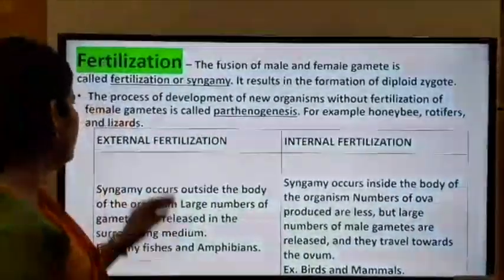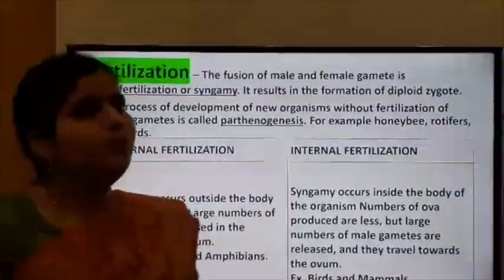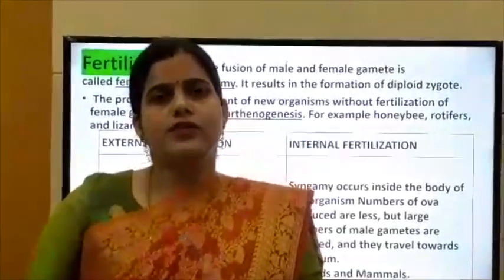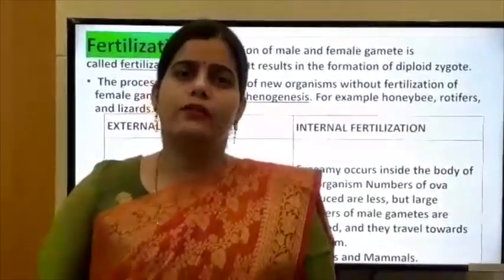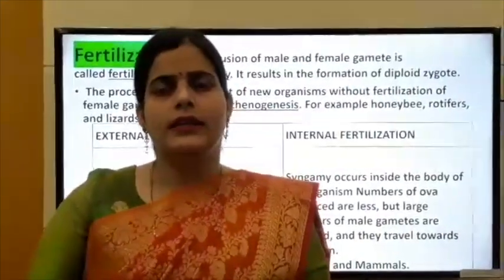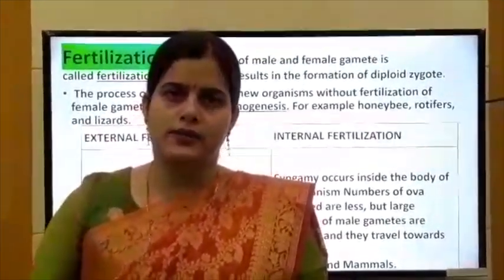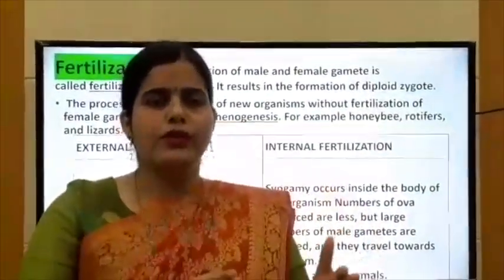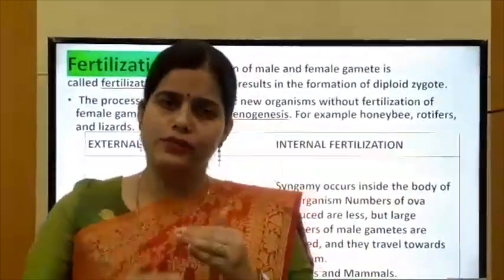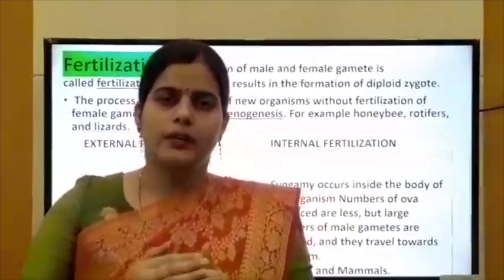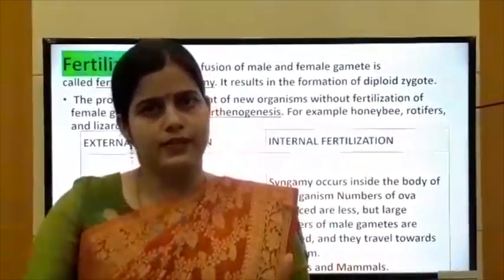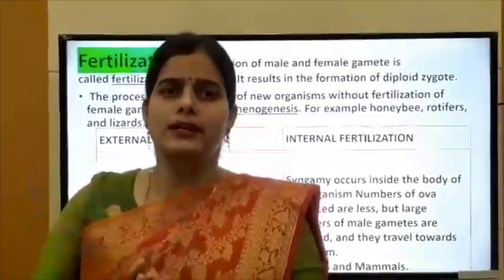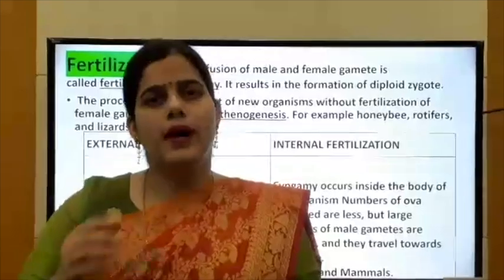it has a double set of chromosomes, 2n number of chromosomes. One more thing: the process in which the offspring is formed without fertilization is known as parthenogenesis. What is fertilization? The process of fusion of male gamete and female gamete to form the diploid zygote is known as fertilization, and the process in which offspring is formed without fertilization is known as parthenogenesis.